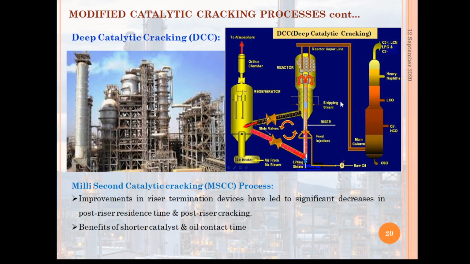These are some industrial photos of the deep catalytic cracking process, and these are the schematics, where we can get the lower regenerator temperature and also the higher catalyst recovery.